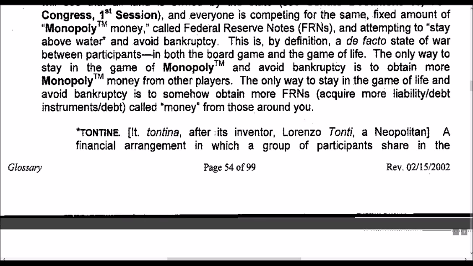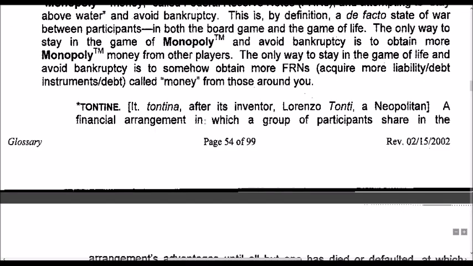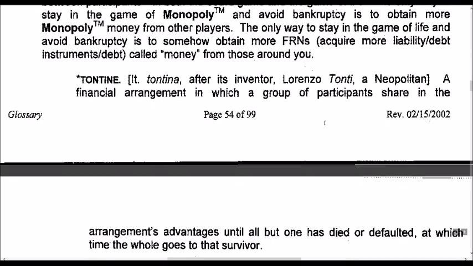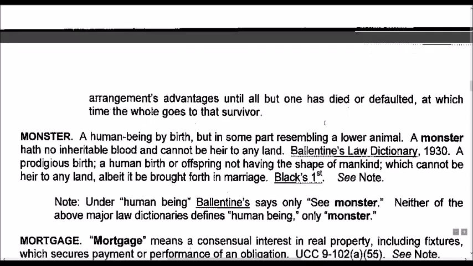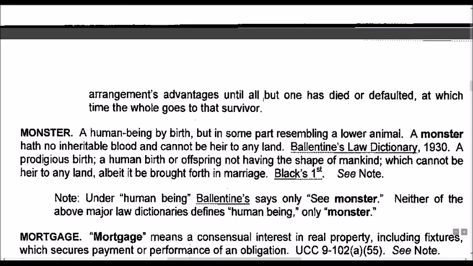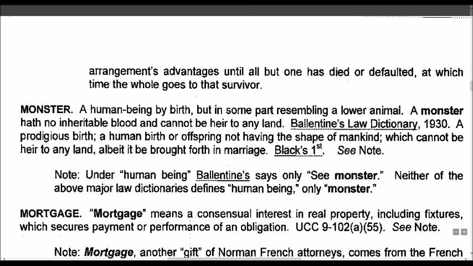Tontine, after its inventor Lorenzo Tonti, Neapolitan. A financial arrangement in which a group of participants share in the arrangement's advantages until all but one has died or defaulted, in which time the whole goes to that survivor.